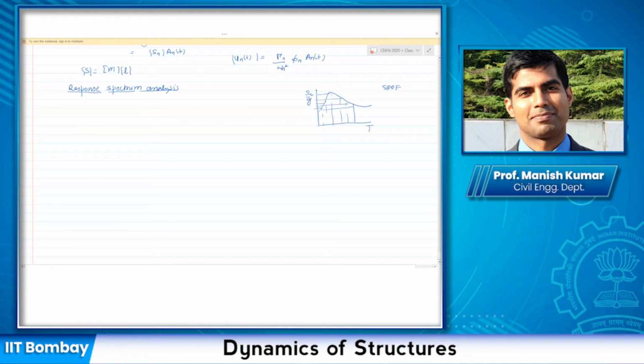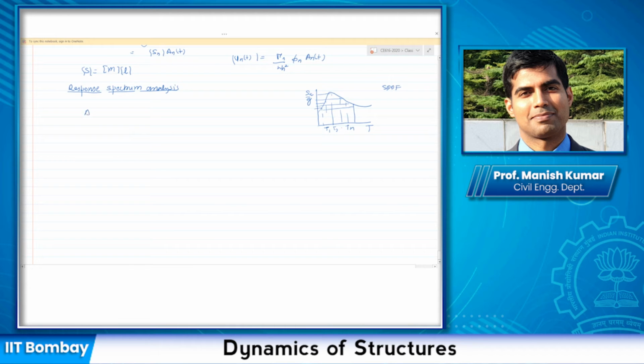So I have now a multi-degree of freedom system, which I have decomposed into n single degree of freedom systems with different time periods. If response spectra is given, each mode will have different peak response depending upon the time period, let us say T1, T2, T3, and so on. But they will also occur at different times.